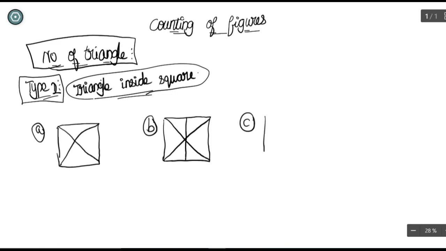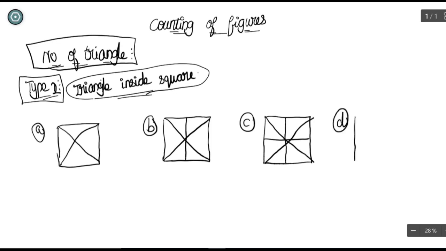And it is definitely not easy for you to count. You people can count it, but counting in the traditional method is going to take much of your time. So when you are speaking about competitive examinations, time management is an important thing. In these types of easy topics, you have to save your time just by using the tricks.